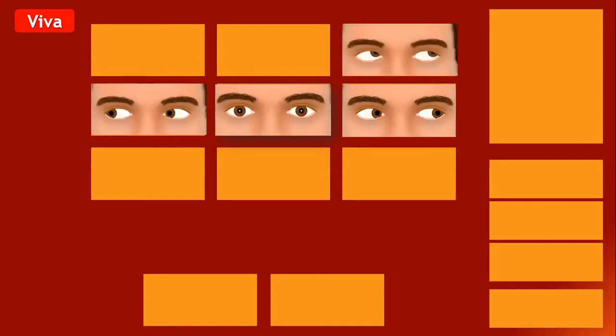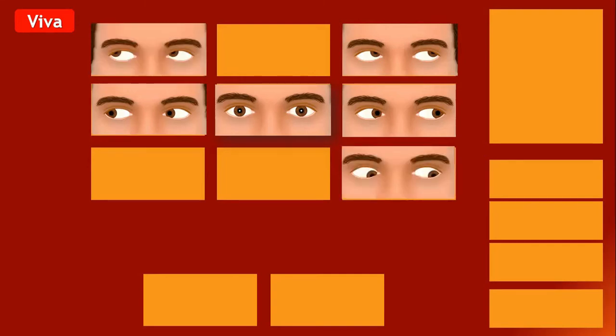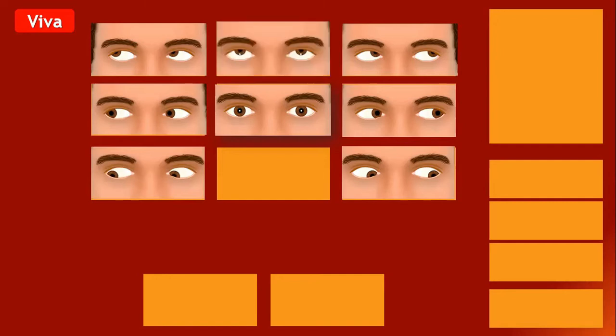Here, up and to the left, is Levo elevation, and here dextro elevation. Here Levo depression, and dextro depression.